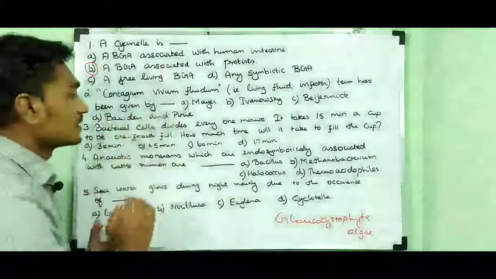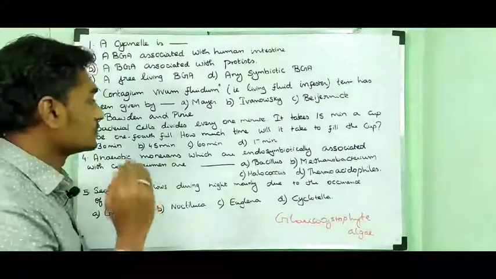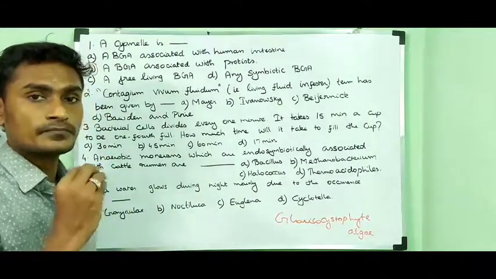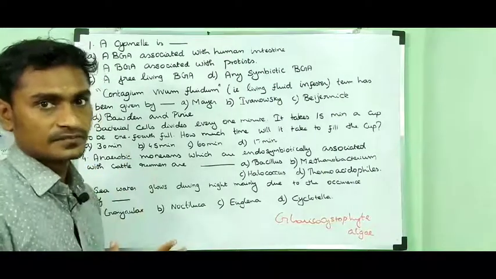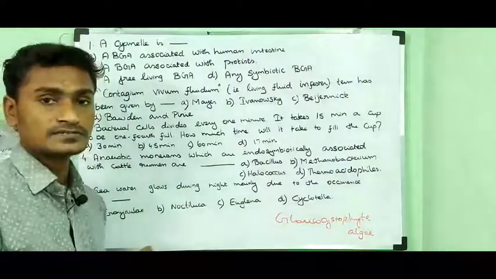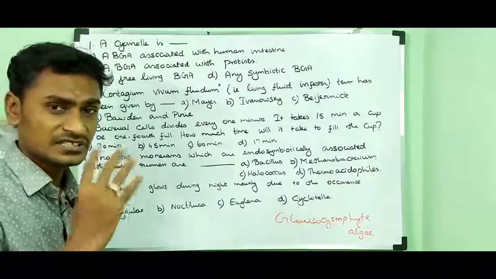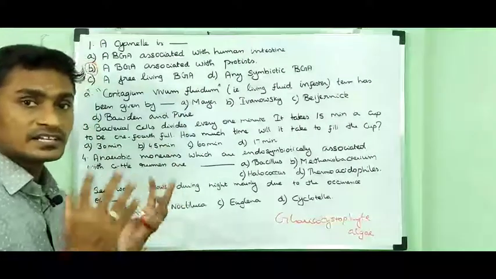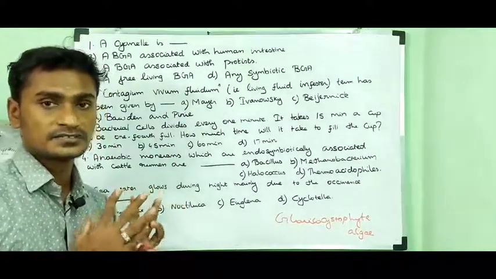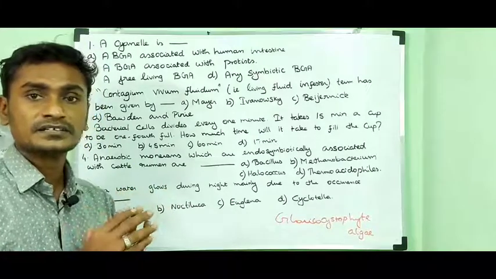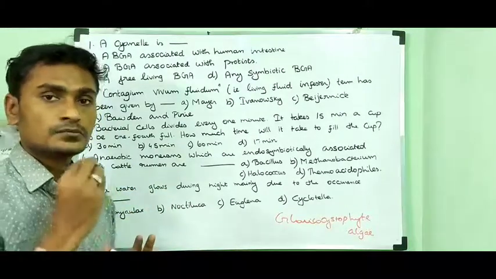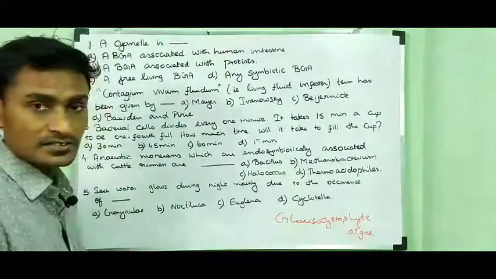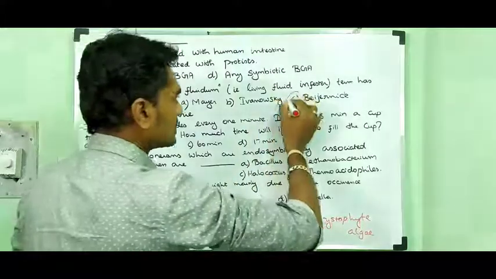Then Bawden and Pirie discovered that virus can be crystallized. They crystallized virus from tomato bushy stunt virus. Bawden and Pirie said the virus can be crystallized, they discovered it. They isolated it from tomato bushy stunt virus. So the option is C, option C is the right answer.